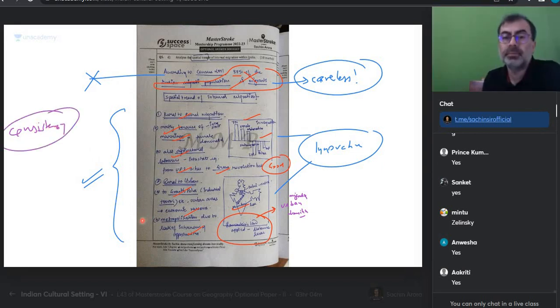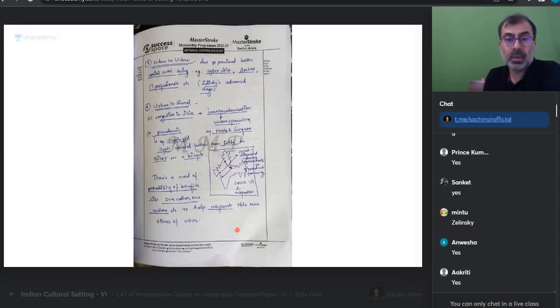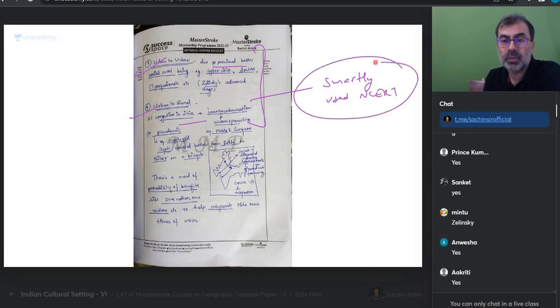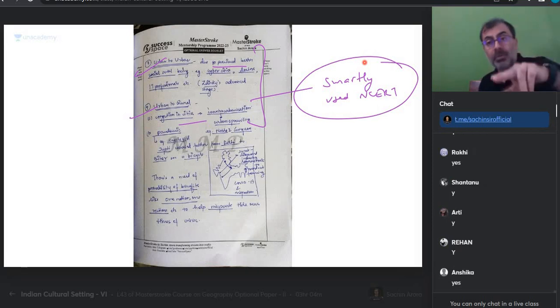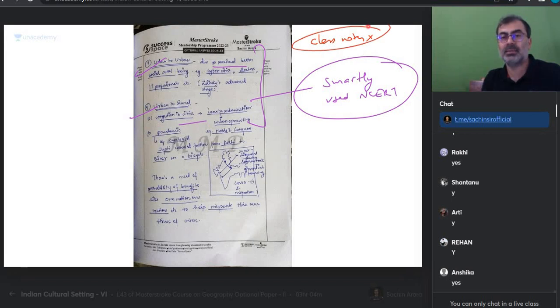I have to correct his errors. When I talk to him, I generally tell him that these errors should not come. Otherwise, he has good potential. Let's go further. Urban to urban, due to cyber cities and all those things, urban to rural. Now tell me, has he smartly used NCERT? People who did NCERT, I told you yesterday also, read NCERT. Apart from that, he does not have my class data. He doesn't have my class notes. You have my class notes also. Was it an addition or not? So now he has used it smartly. If class notes also come in, that will be very good. You can write much better than him.